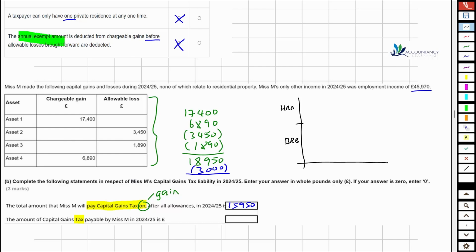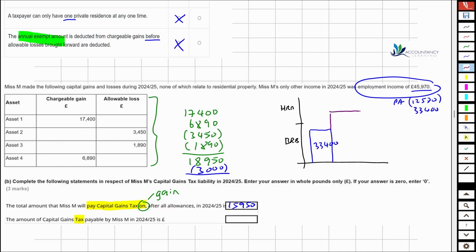So we take our employment income, which is the 45,970. And from this, we need to deduct the personal allowance of 12,570. So 45,970 minus 12,570 gives us 33,400. So that figure after the personal allowance is the first block of income in our diagram. So we have 33,400. And then on top of that, we need to stack our gains.